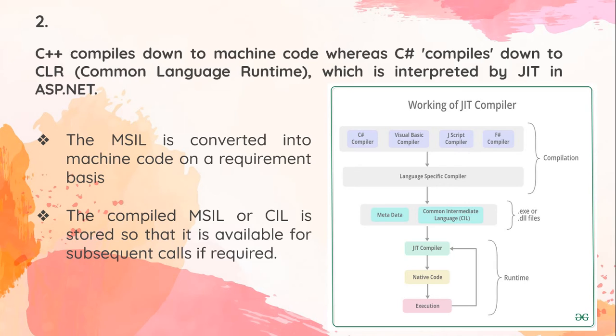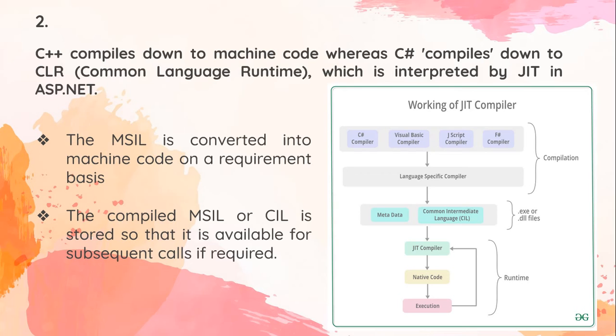Means in the code, if I want to compile just the 3 blocks of that particular code, it will compile only those 3 blocks and execute that code, or convert it to native code, and at the last it will execute. But what will happen in C++? It will compile the whole code at a time. So these things make the difference.